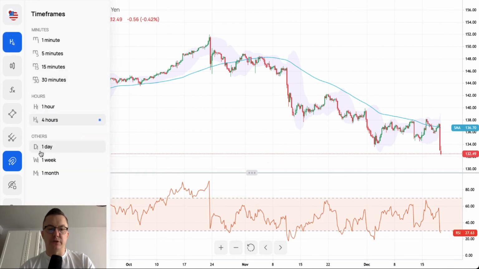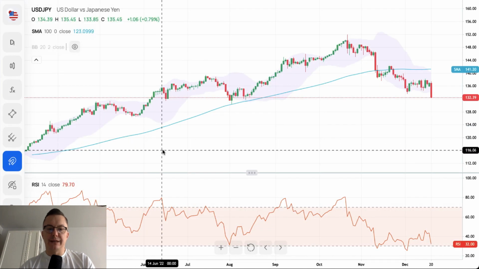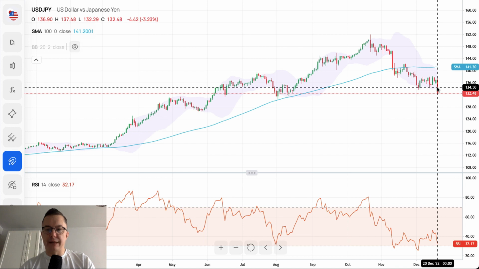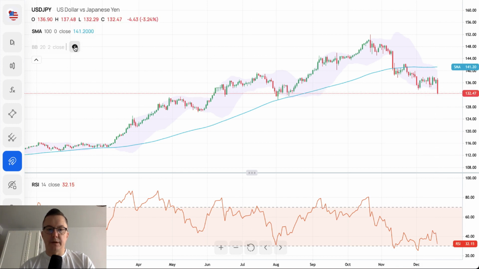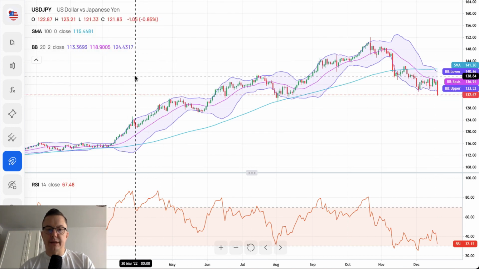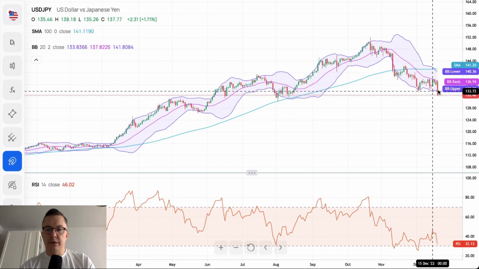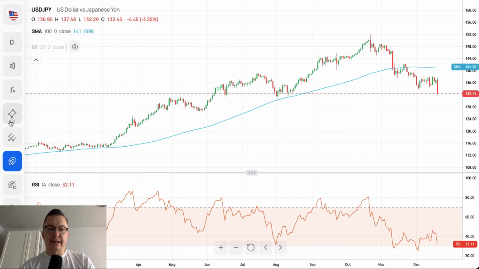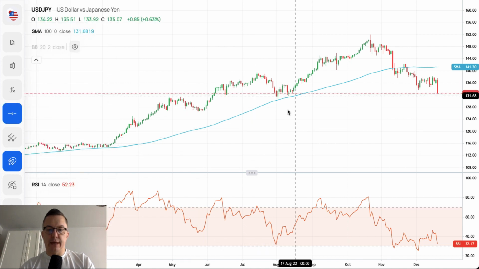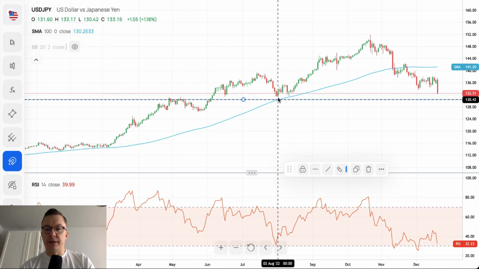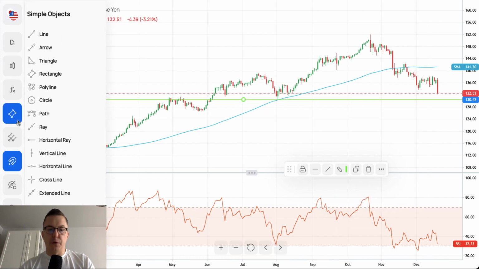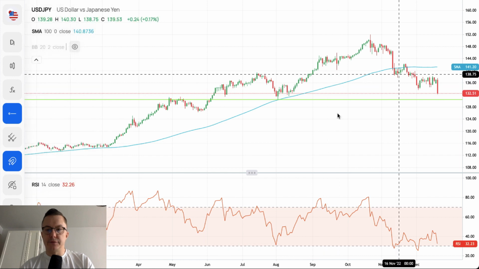Let's find out what is going on daily then. Look at the daily now. We are out of the daily Bollinger Bands zone, if you can take a look at it here. Yes, we are moving out of the Bollinger Bands. Where is the target then, if we are moving out? The target is 130.42. This is the technical support. We already broke below yesterday's close.